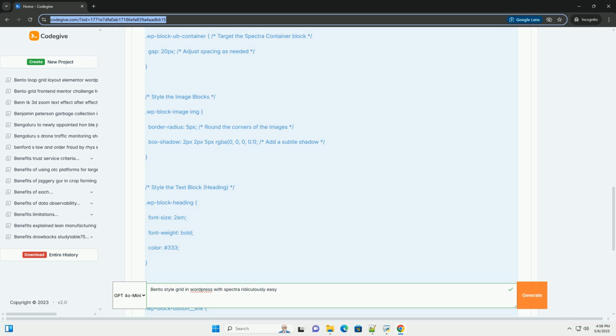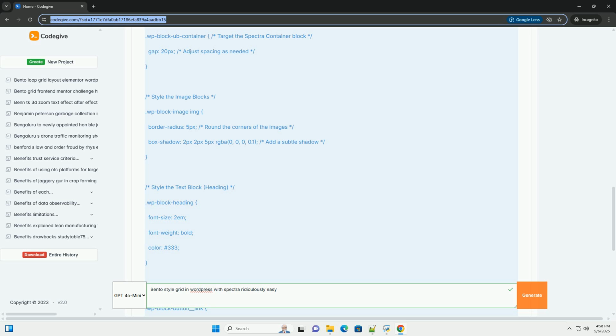Step-by-step tutorial: building your first bento grid. Let's create a simple bento grid with 4 elements: a large image, a text block, a smaller image, and a call to action button. 1. Creating a new page or post. In your WordPress dashboard, navigate to Pages, Add New, or Posts, Add New. Give your page or post a title, for example, Bento Grid Example.